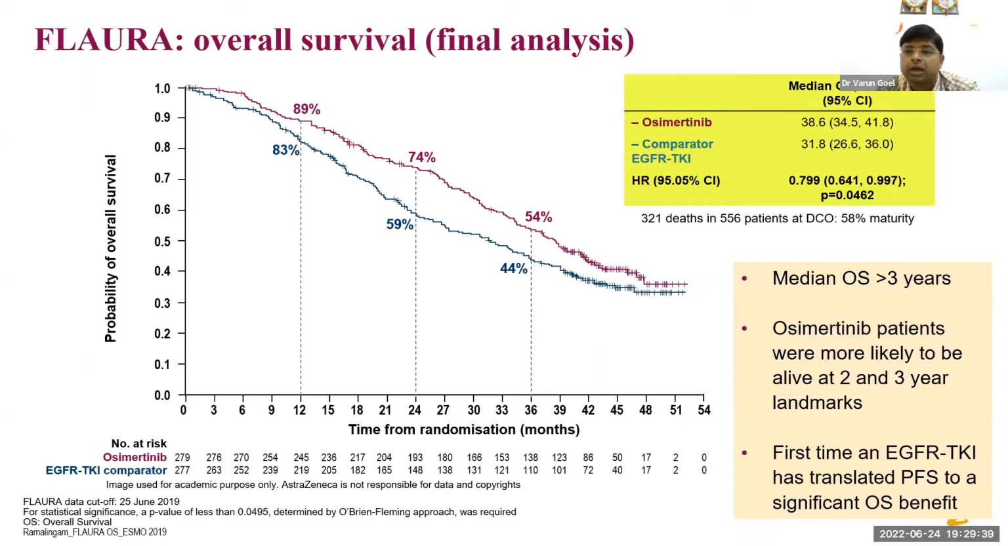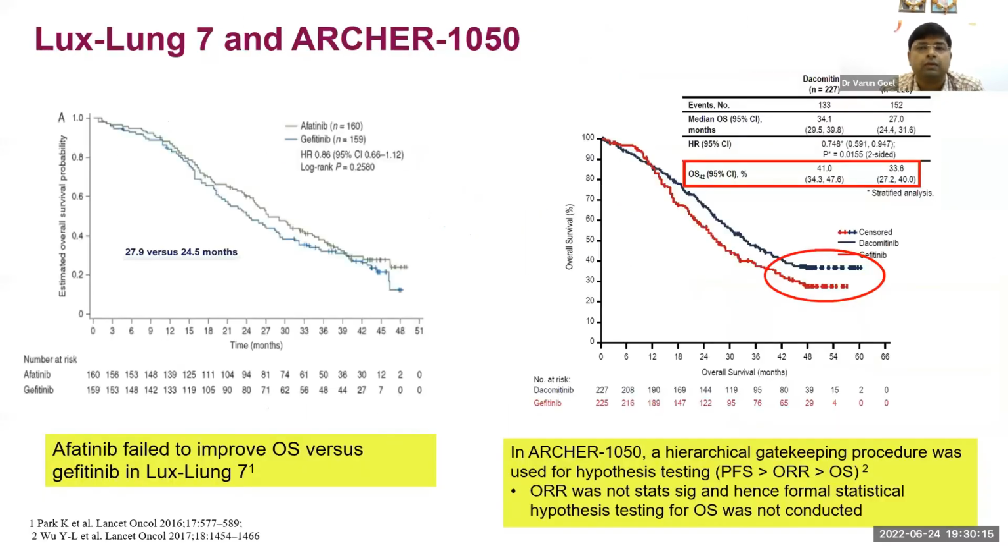Osimertinib patients were more likely to be alive at the 2 and 3 year landmarks, and for the first time an EGFR TKI has translated PFS into a significant OS benefit. So this is a very important point. In other studies, either the LUX-Lung 7 study or the dacomitinib study, they haven't quoted any OS benefit with those drugs. There was no OS benefit with those drugs, although there is some confusion of the hierarchical statistical system in the dacomitinib study. Still, numerically they have shown that there is PFS improvement but no OS improvement with the second generation TKI. But with the third generation TKI, in the FLAURA study, OS benefit was there, and that was statistically significant.